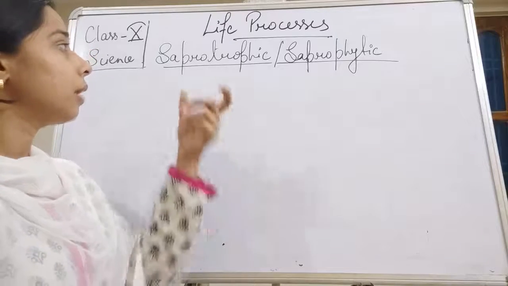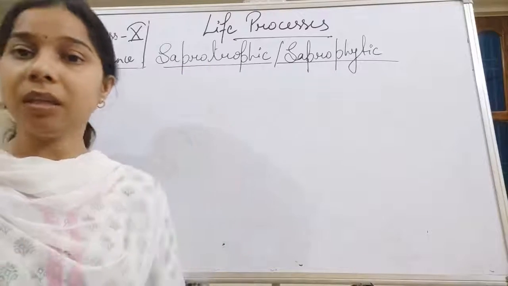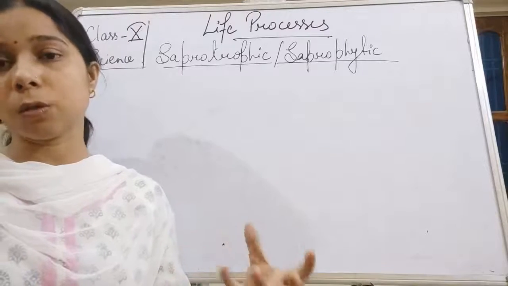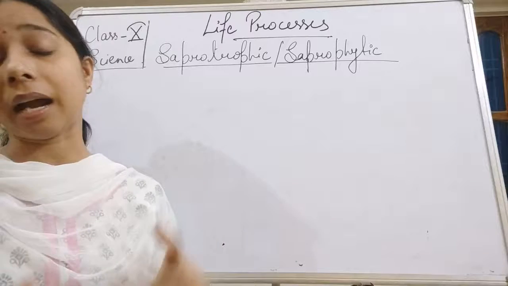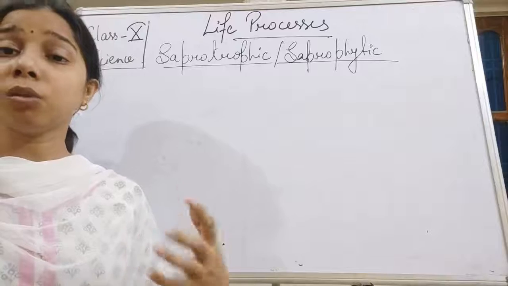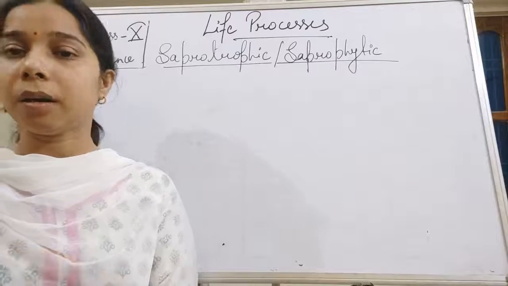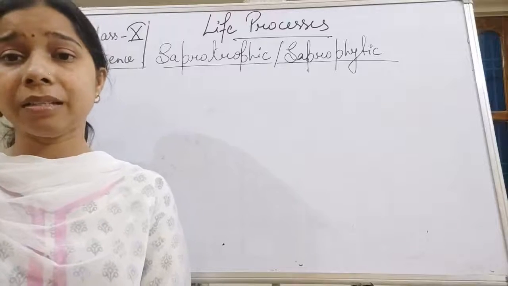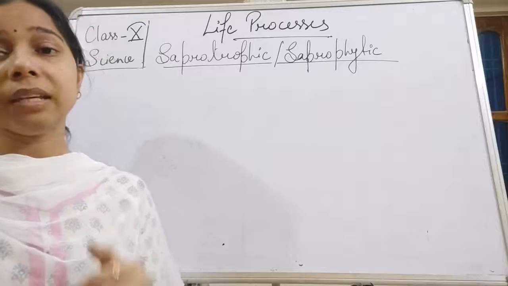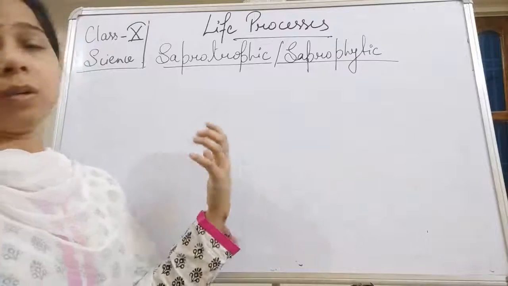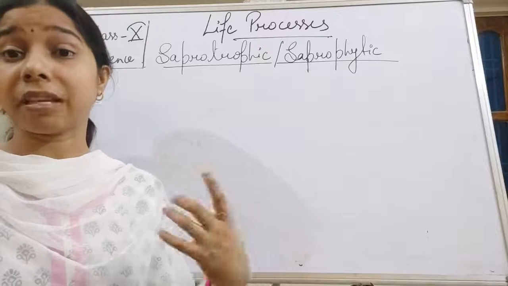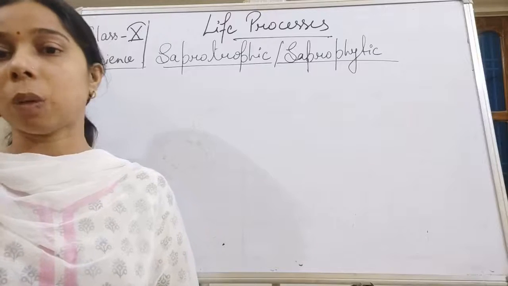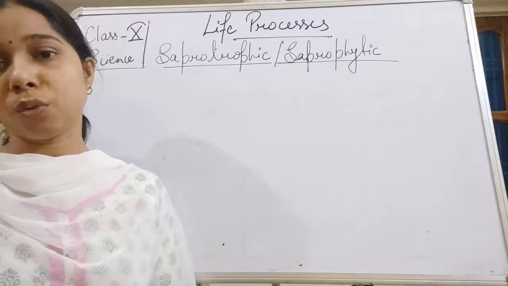Now you see here, students, the term is sapro. The meaning of sapro is rotted. So the name came from the term rotten, because of the kind of nutrition shown by the organism, that they used to take the food from the rotten bark of a tree, or a rotten bread, or a dead animal, or a dead plant. So that is why we can say that the name saprophyte itself explains what kind of mode of nutrition is shown by these organisms.